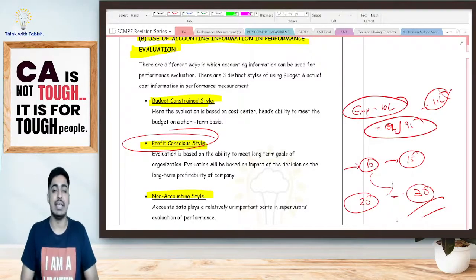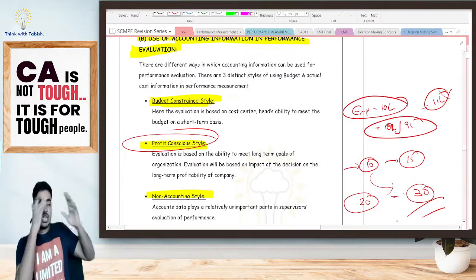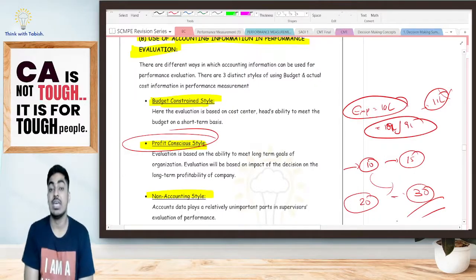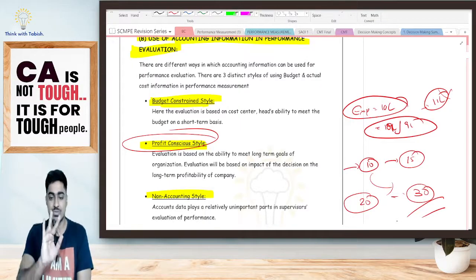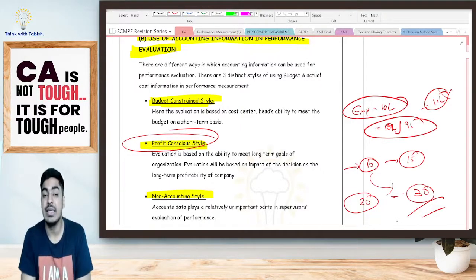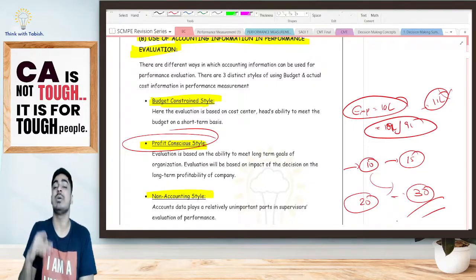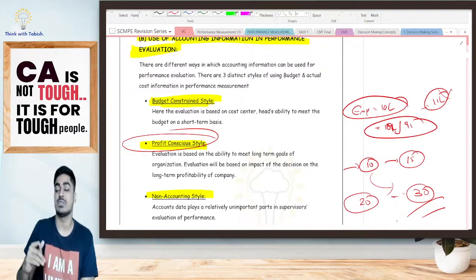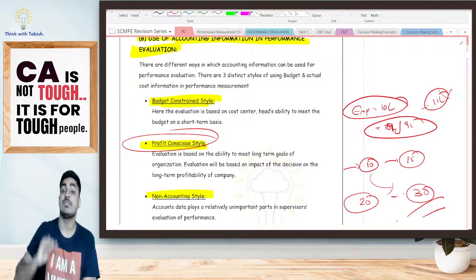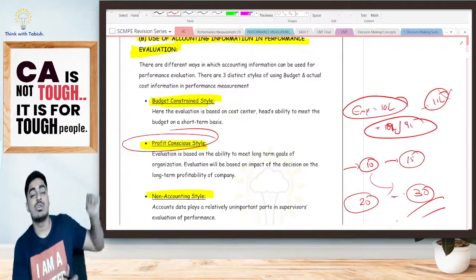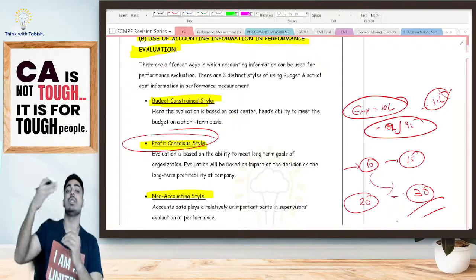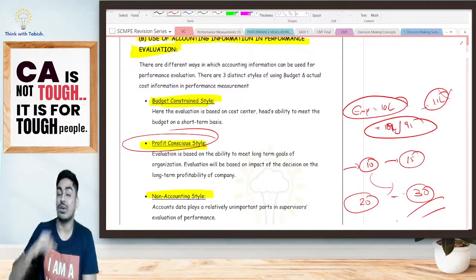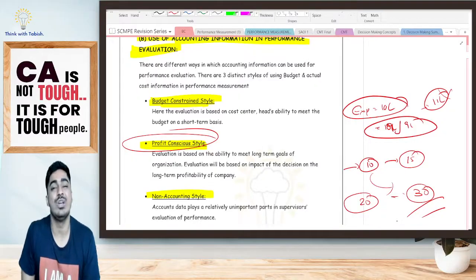Say for example, I'm a mobile manufacturing company. I thought the budgeted cost to manufacture a mobile is 10,000. However, I went on and purchased premium cameras for the mobile. I have paid 3,000 extra to purchase those cameras. But now I'm in a position to sell my mobile at a higher price, 7,000 extra, because I went for this better camera. The budget constraint style was never giving me permission for that. It was telling, okay, my budgeted cost was 10,000, why did you incur extra? The profit conscious style is telling, okay, overall your profit is positive, no need to worry, you can do whatever you want.